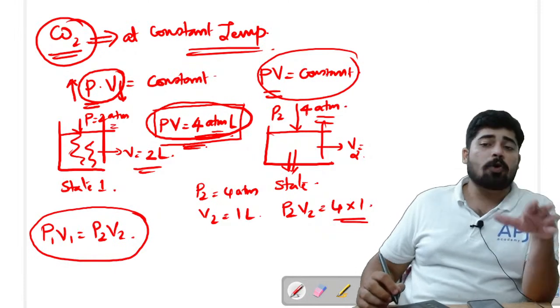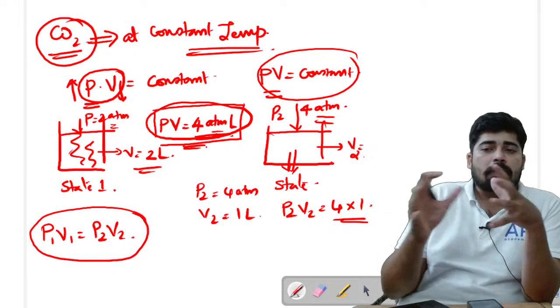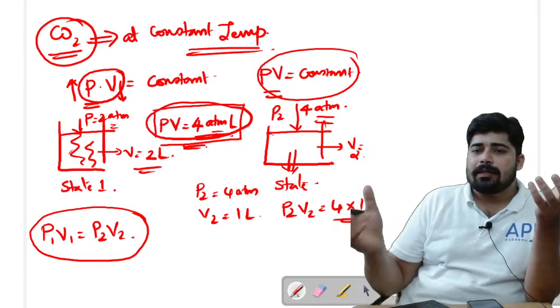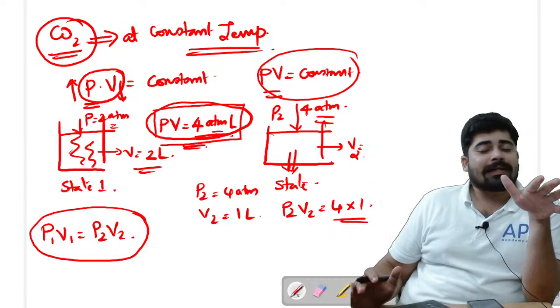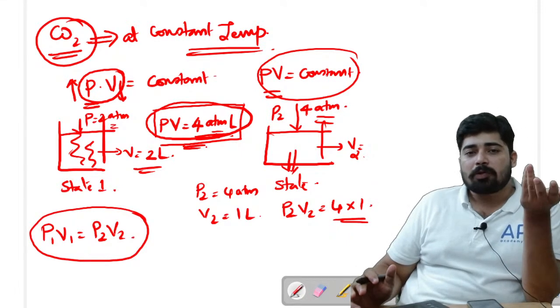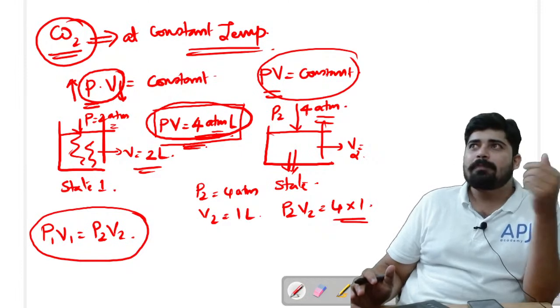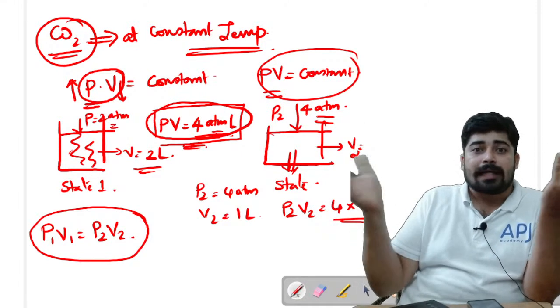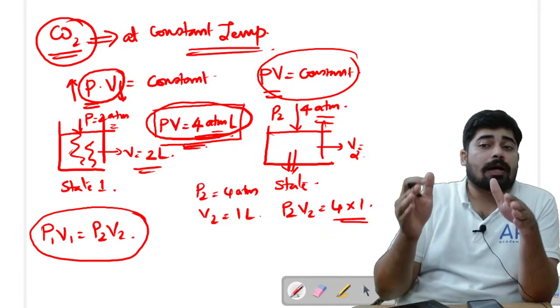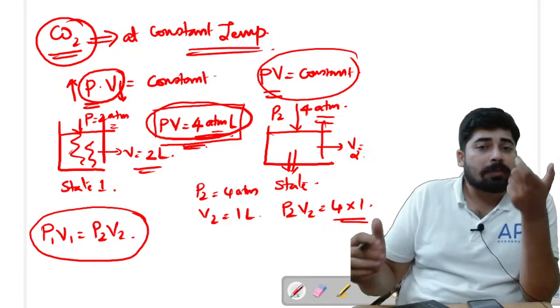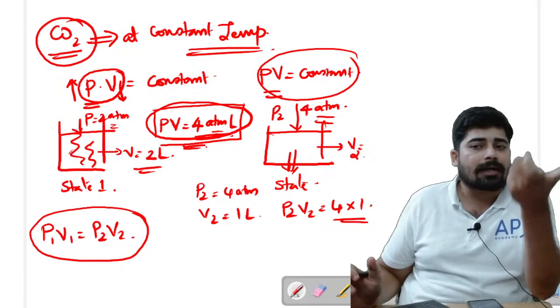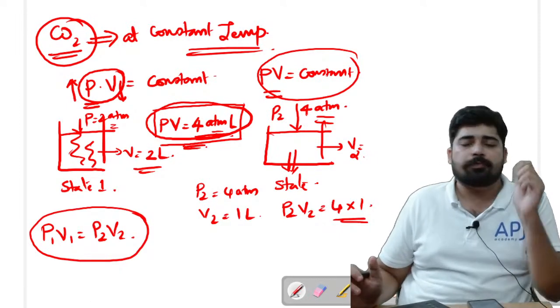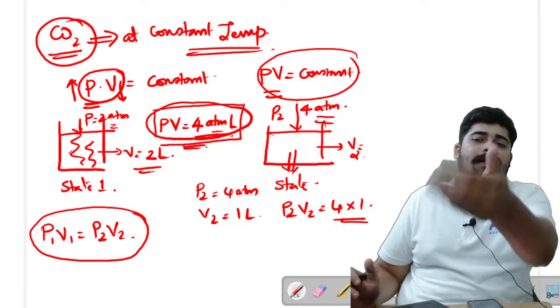I hope this concept is clear for you, because mainly what students do is study it blindly, thinking that PV is equal to constant, and they blindly learn that P1 V1 equals P2 V2. But that should not be the case if you are a serious JEE aspirant. You must understand the underlying concept of that particular equation. We are not going to leave any equation as it is.